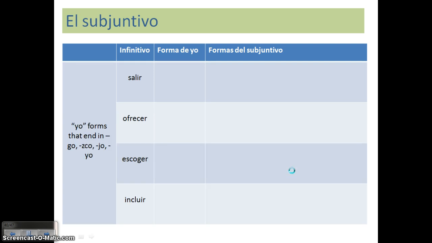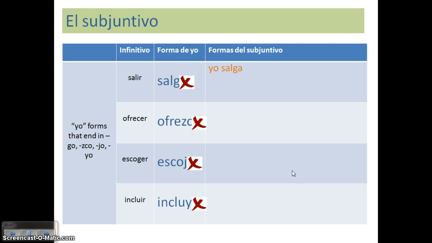Now, since I have some irregular yo forms or a special change in the yo form, if it appears in the yo form, then it's going to appear in the subjunctive. So salir is salgo, ofrecer is ofrezco, escoger, the G changes to a J to preserve that H pronunciation. Incluir, we're going to have a Y in there. My forms of the subjunctive are going to reflect those changes that happen there in the yo form. Salir, yo salga, opposite ending still. Tú salgas, usted salga, salgamos, salgáis, salgan.